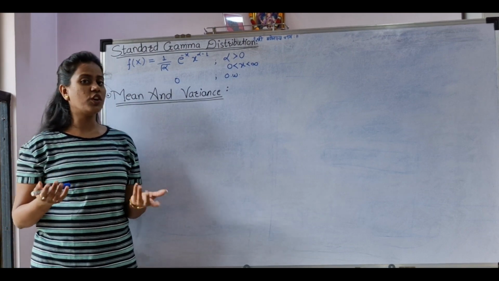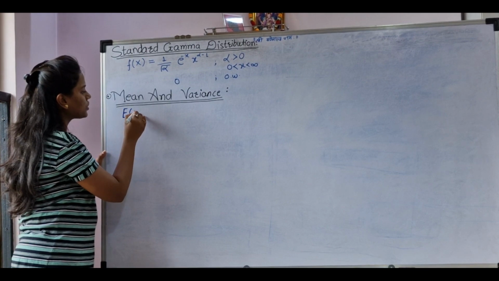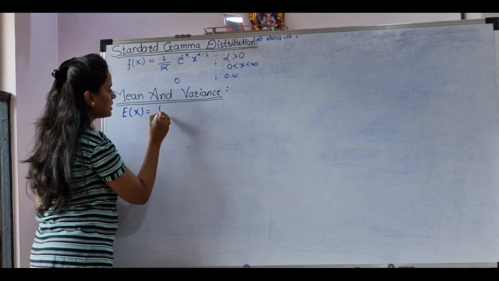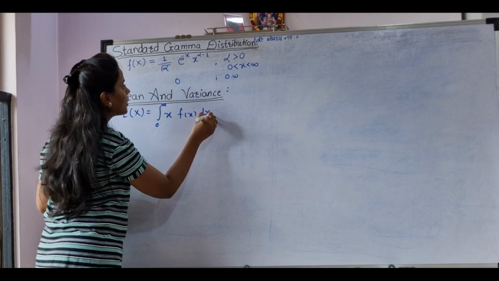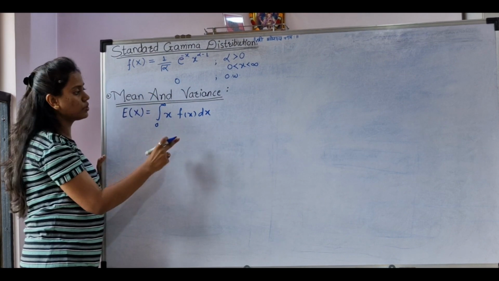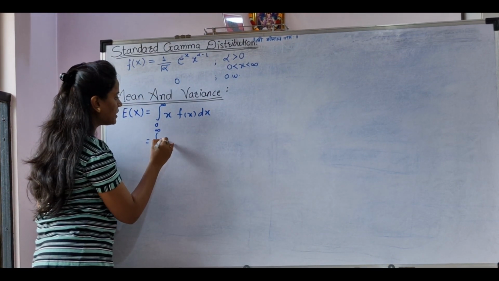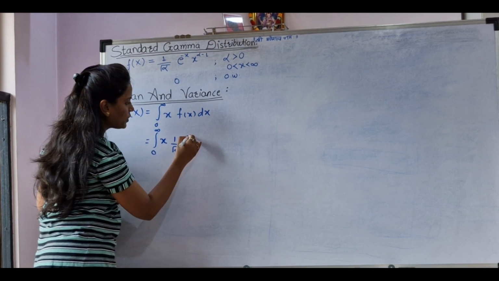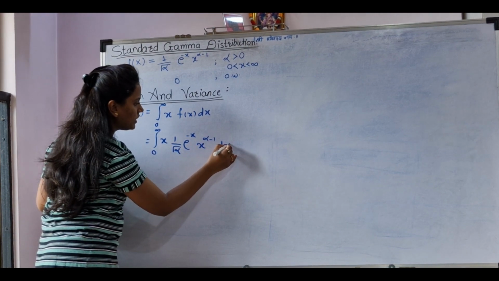So here we want to find the mean, the expectation of x, which is defined as the integral from 0 to infinity of x into f of x dx. Here f of x is given, so we will write the same here: integral 0 to infinity x times 1 upon gamma alpha e to the power minus x, x to the power alpha minus 1 dx.